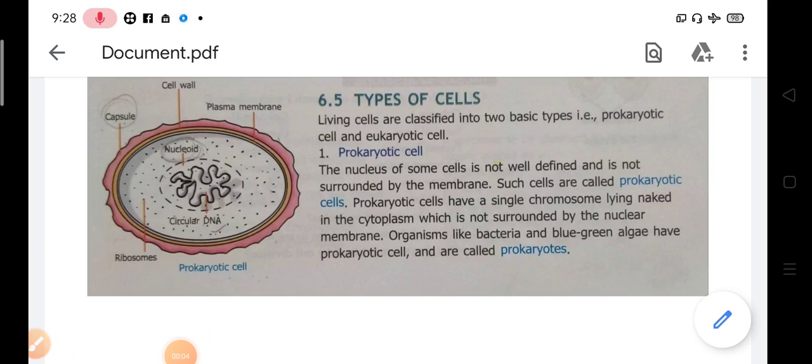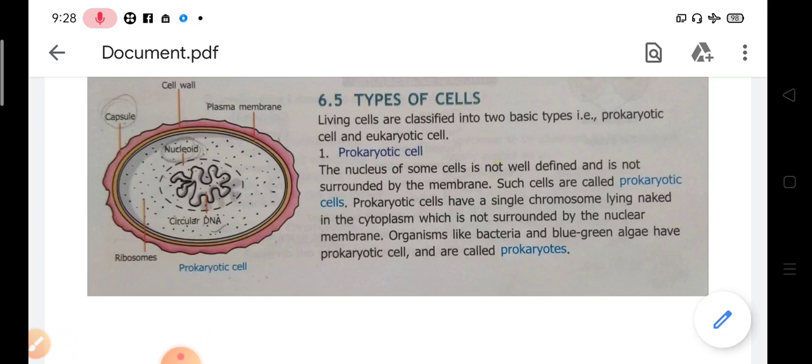Hello students, today we are going to continue with the topic types of cells. In this we have already discussed the prokaryotic cells. On the basis of origin, cells are categorized into two: one is the prokaryotic cell and the other is the eukaryotic cell.